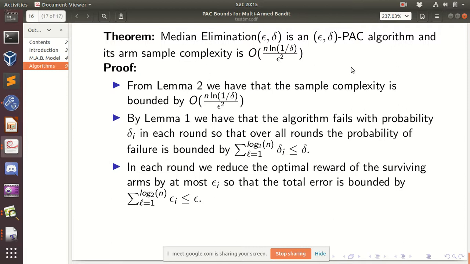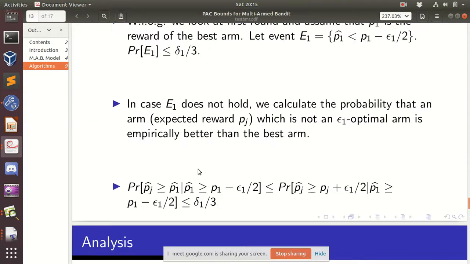If anyone has any queries, they can ask me. How is this total bounded by epsilon, meaning that you are imposing something?